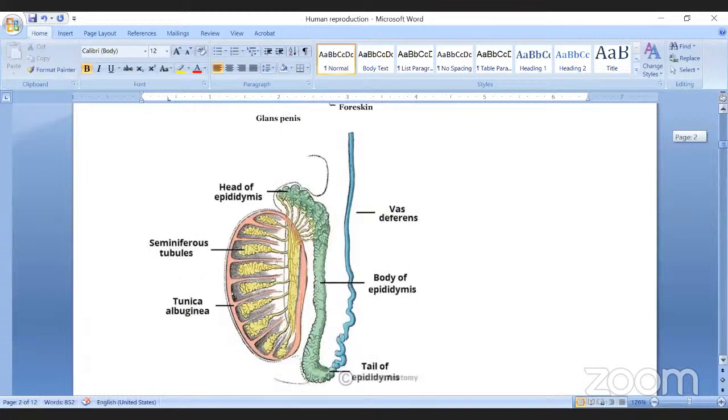Once again, the anatomical study of testes. Just remember, inside the testes, numerous testicular lobules are present. Each lobule has a number of seminiferous tubules. They are coiled structures present inside the testicular lobule. Seminiferous tubules are the basic structural and functional units of testes, where sperms are produced. And all the seminiferous tubules open into a common duct.